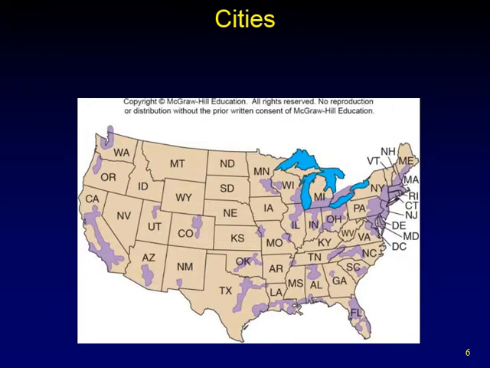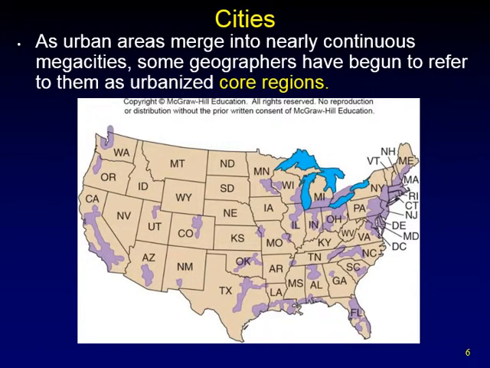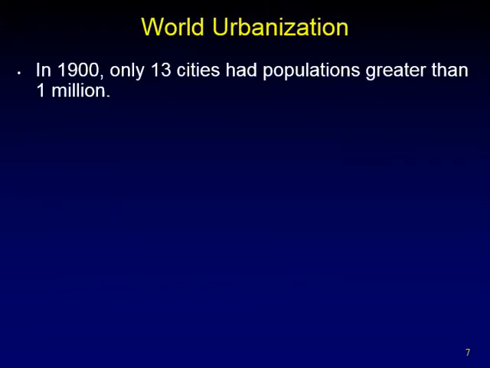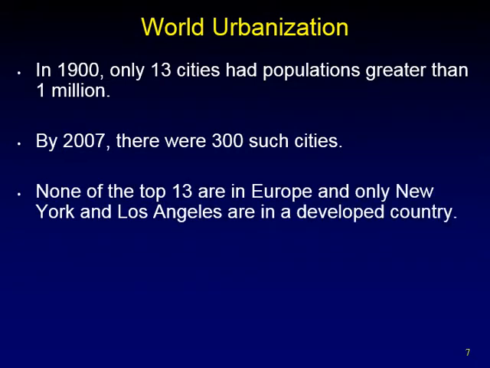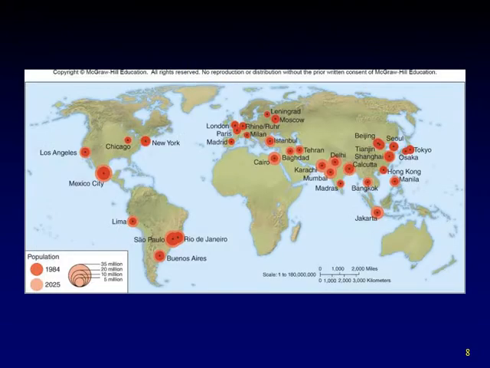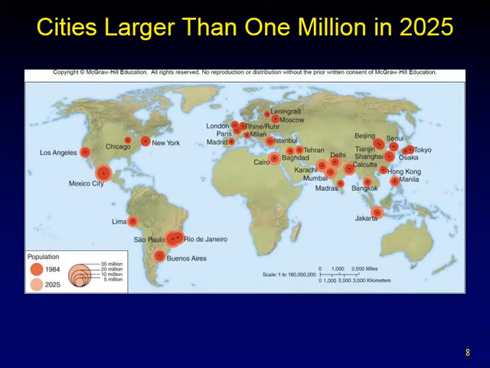Cities. As urban areas merge into nearly continuous megacities, some geographers have begun to refer to them as urbanized core regions. World urbanization. In 1900, only 13 cities had populations greater than 1 million. By 2007, there were 300 such cities. None of the top 13 are in Europe, and only New York and Los Angeles are in a developed country. Cities larger than 1 million in 2025.